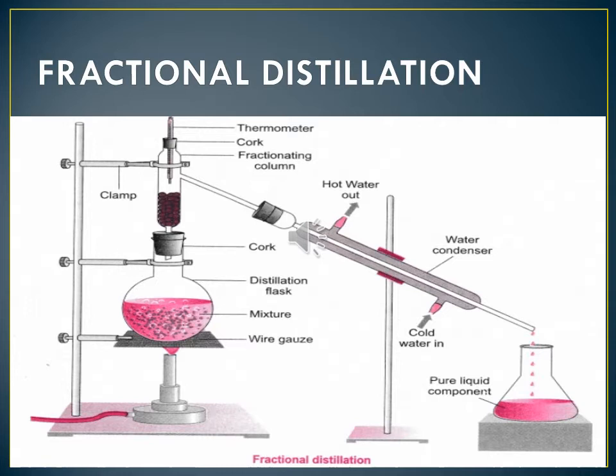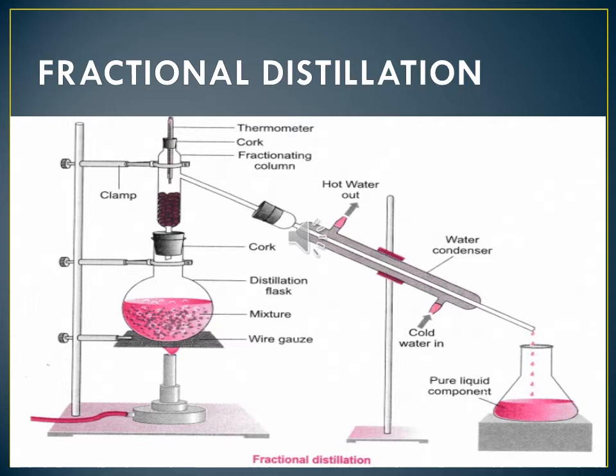Everybody see the picture. One flask, wire gauze, heat, mixture, distillation flask, cork, stand that is clamp, thermometer fixed, cork is there, fractionating column, one tube is going there, hot water out, water condenser, cold water in.